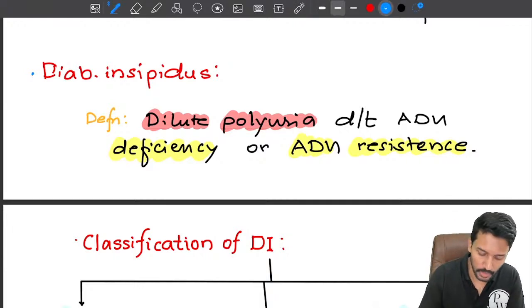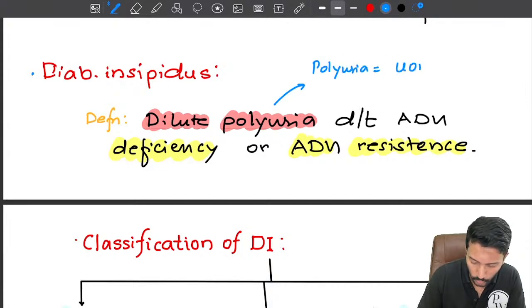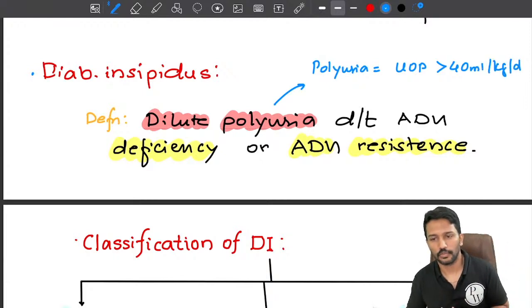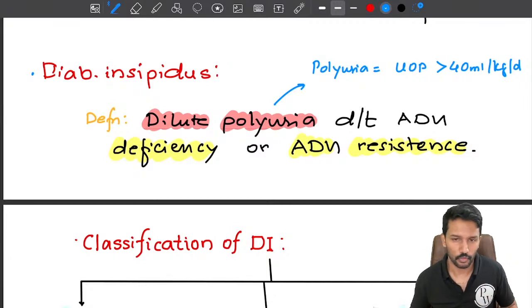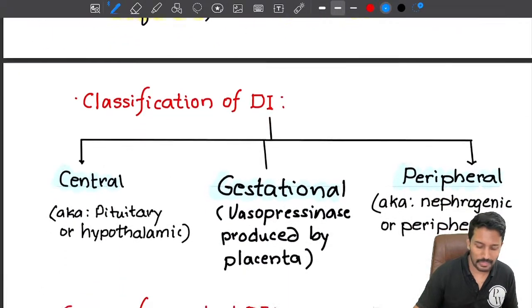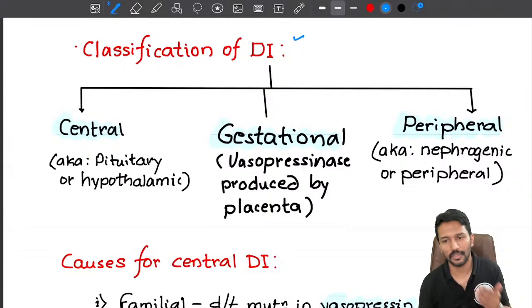Okay. Now here we have to understand, when do you call it polyuria, right? Polyuria is urine output more than 40 ml per kg per day, or per 24 hours. So if a 50 kg person loses more than 2 liters of urine per day, that means it is polyuria. A 60 kg person, 2.4 liters; a 70 kg person, 2.8 liters or more than that will be considered polyuria. Okay. Now diabetes insipidus is classified into 3 groups. We call them central, gestational and peripheral.